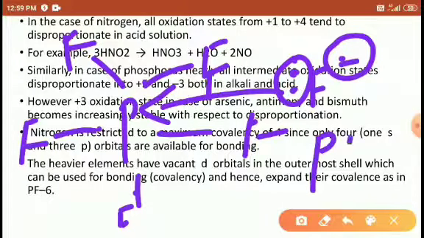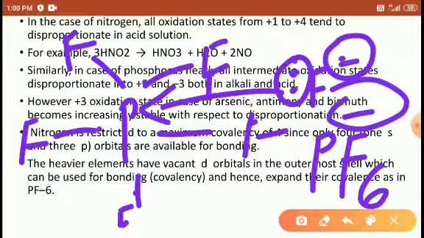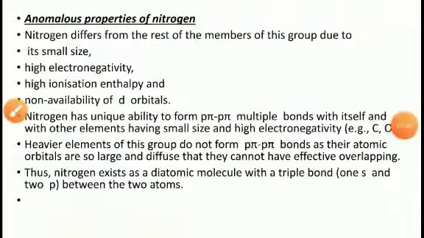So that's why it forms PF6, and because it carries a pair of electrons, it has a minus charge. Right, friends.